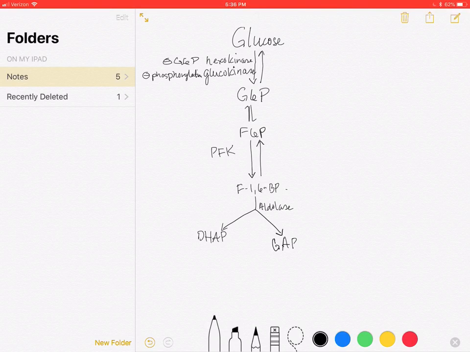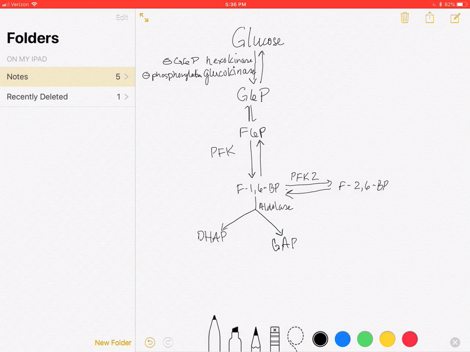Now it turns out that there is an interesting alternative to the aldolase, and that is that the fructose 1,6-bisphosphate can be changed into fructose 2,6-bisphosphate by an enzyme called phosphofructokinase 2. It makes 2,6-bisphosphate out of 1,6-bisphosphate. And there's another enzyme that does the back reaction, and we won't talk about that yet.